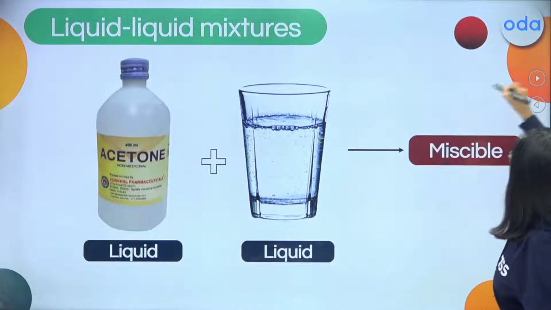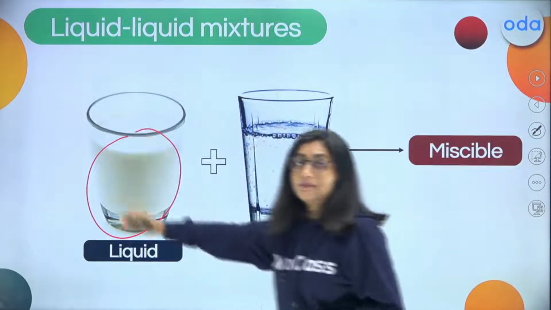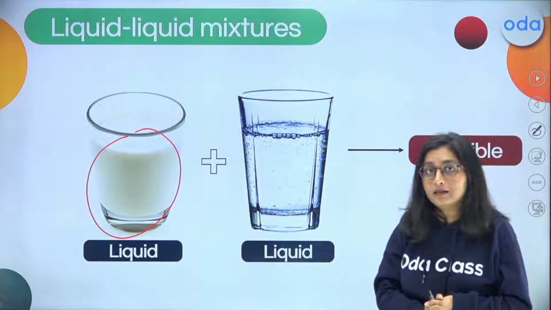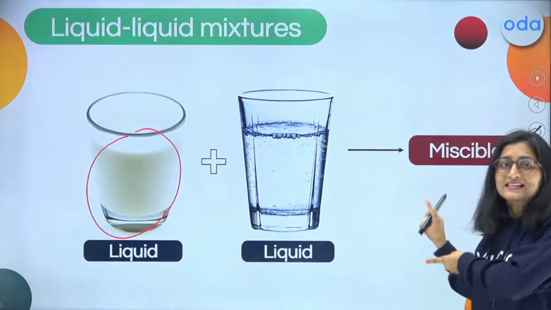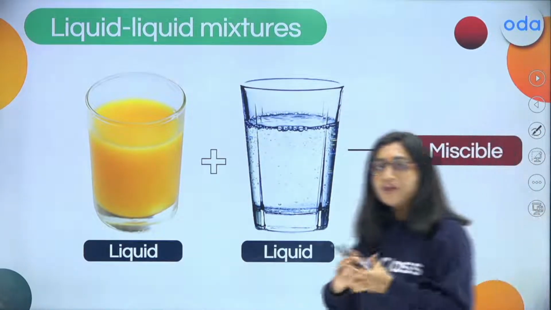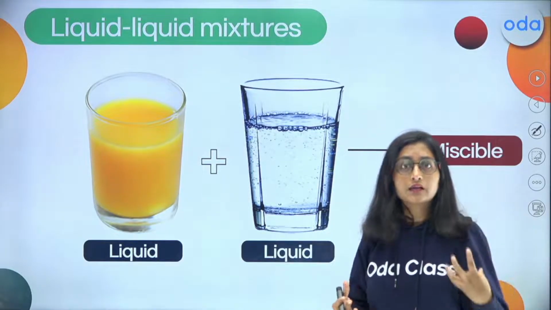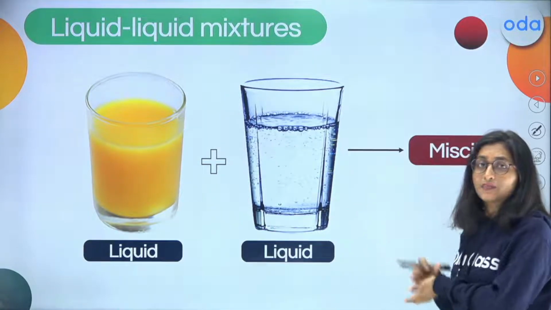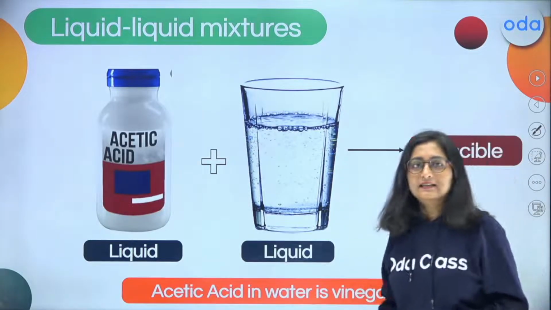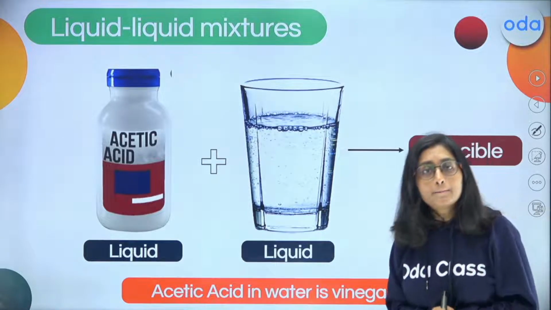Now, taking the example of the other one, which is milk. Suppose milk is mixed with water, you will see how completely and firmly they are mixed. So this is also a classic example of a miscible liquid, where both components are mixed very firmly. Then coming to juice, suppose you take lemon juice or orange juice, and that is completely mixed with water, that also results in a miscible liquid. Acetic acid is an acid, and when mixed with water, it also results in a miscible liquid.